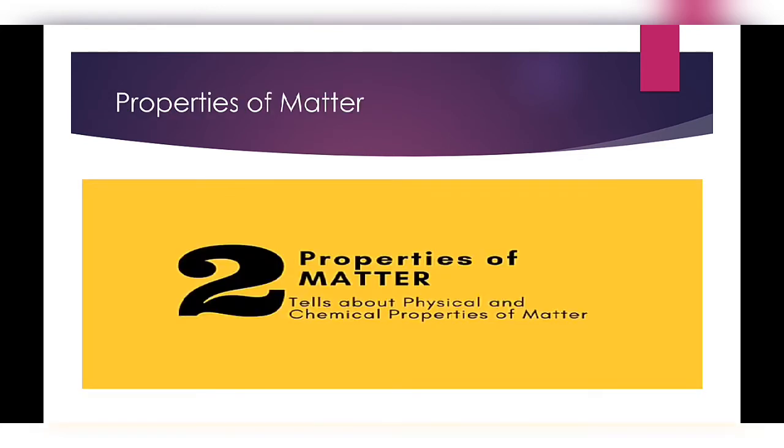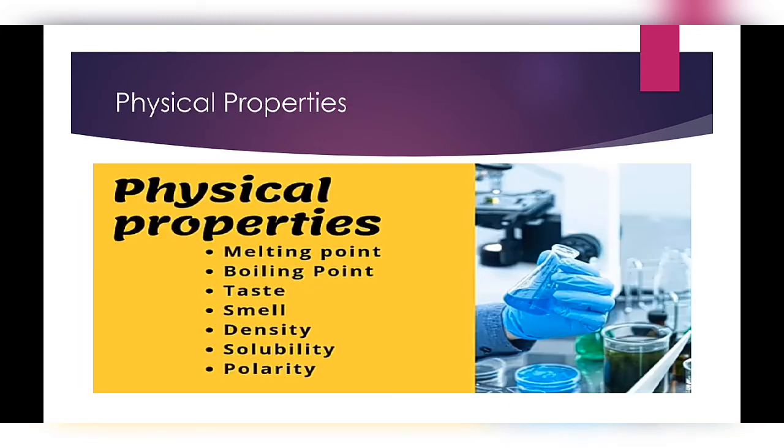Now let's talk about the properties. There are basically 2 types of properties of matter. Number 1 physical properties, and number 2 chemical properties. Now we will learn one by one what are physical properties and what are chemical properties. Let's learn first what are physical properties.